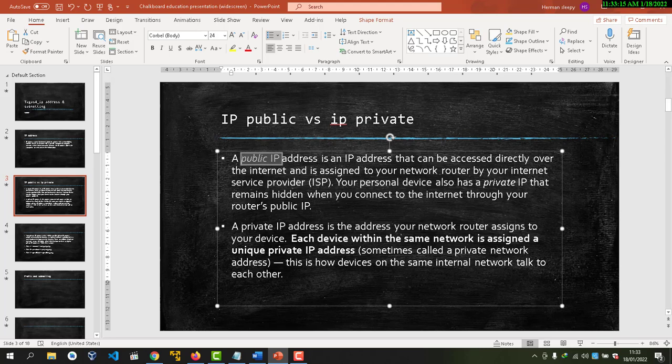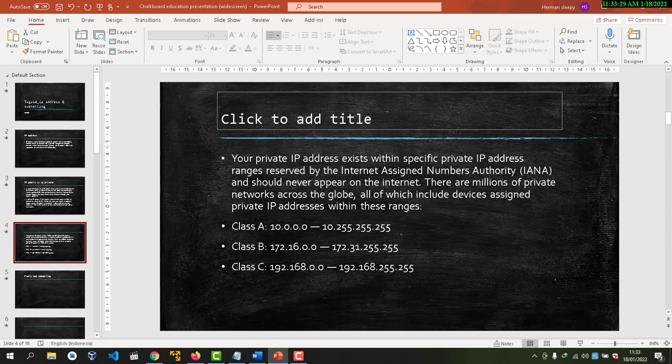But IP private has rules for the IPs that have been assigned. These are the rules: IP private is assigned by IANA, Internet Assigned Numbers Authority.